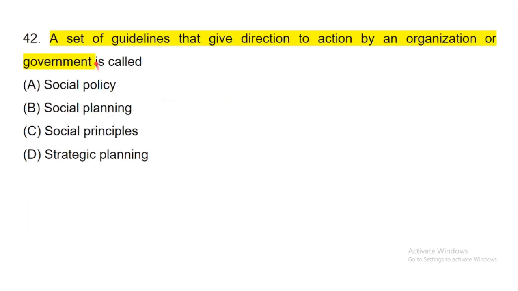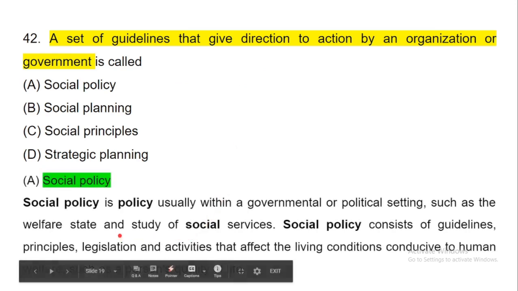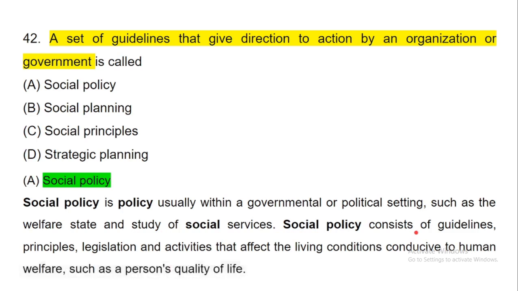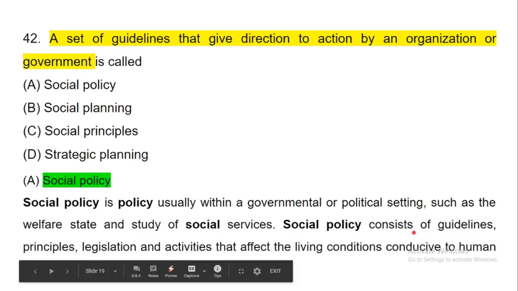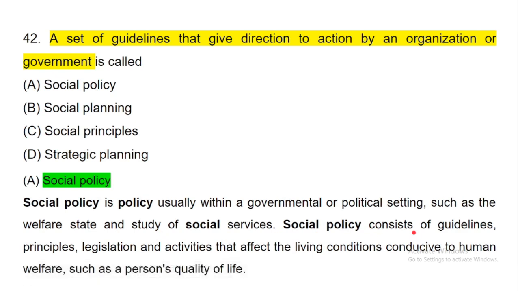Now next question, a set of guidelines that gives directions to action by an organization or government is called social policy. Social policy is policy usually within a governmental or political setting, such as a welfare state and the study of social services. Social policy consists of guidelines, principles, legislation and activities that affect living conditions conducive to human welfare, such as a person's quality of life.